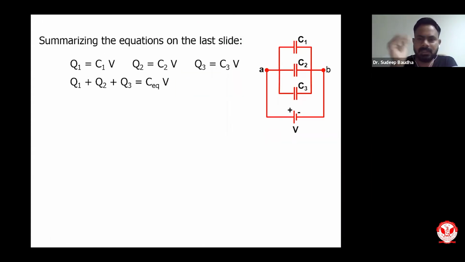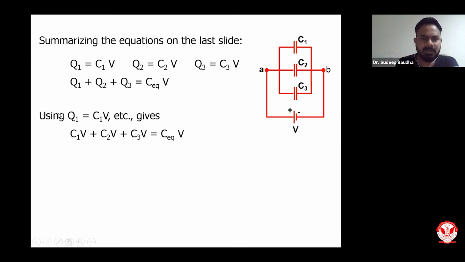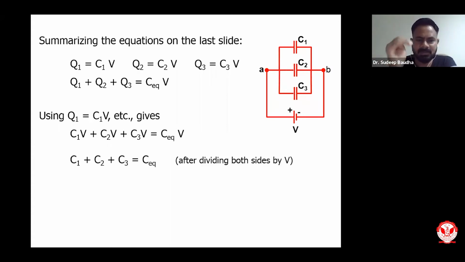Now we know that Q1 equals C1V, Q2 equals C2V, and Q3 equals C3V. So I can apply this concept and I can keep the values of Q1, Q2, Q3 like this. Now, as you know, V is common across left hand side and right hand side, so you can discard, or you can divide the entire equation with V.